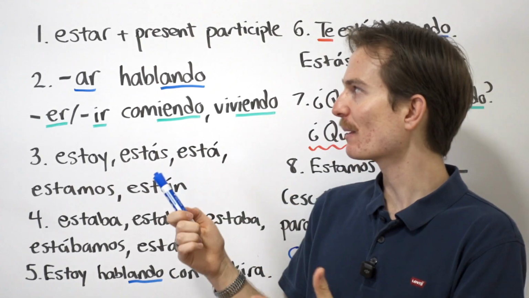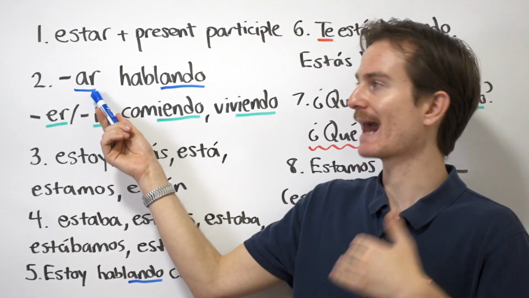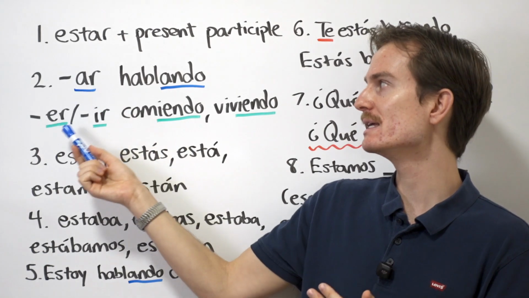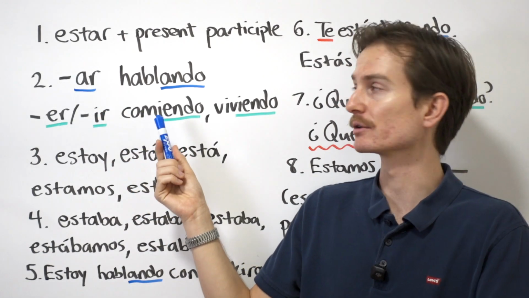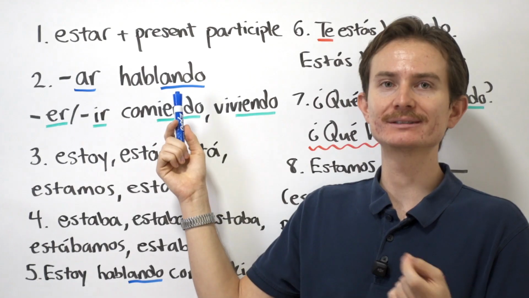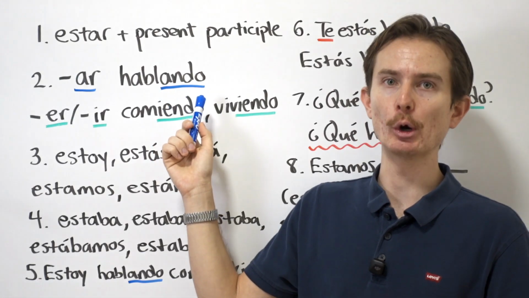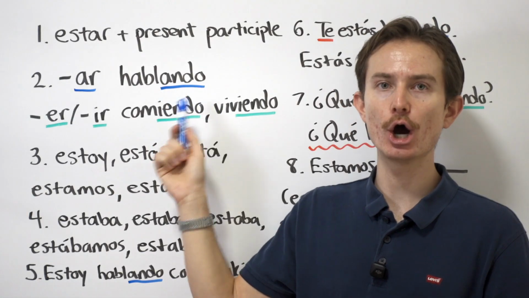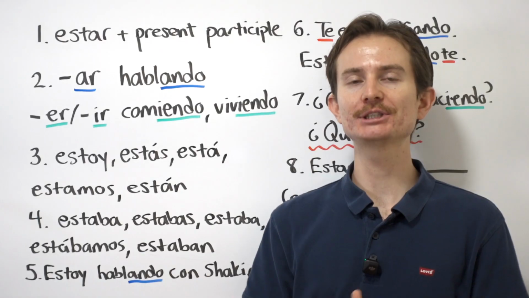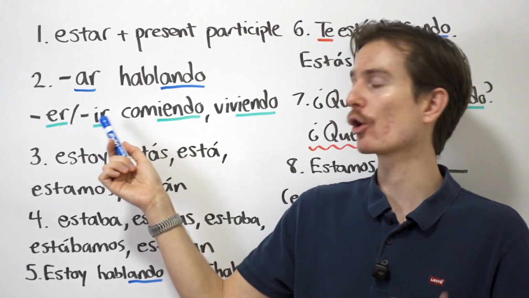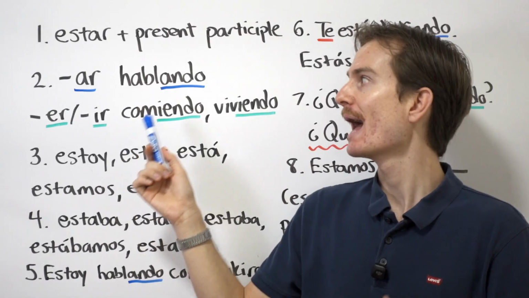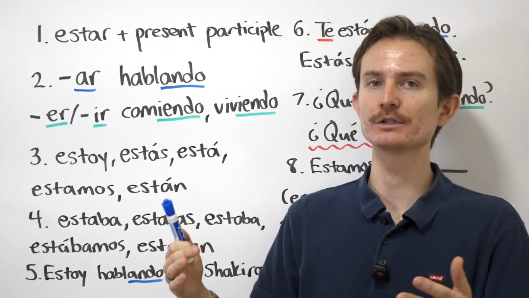Me neither. The present participle is simply taking an infinitive verb, so either AR, ER, or IR, and attaching on this new ending, which is as follows. For AR verbs, we're going to attach on ando, A-N-D-O. Remember, in order to conjugate verbs in Spanish, all you need to do is cut off the AR, ER, or IR ending of the verb, and then add on the new ending according to our rule.